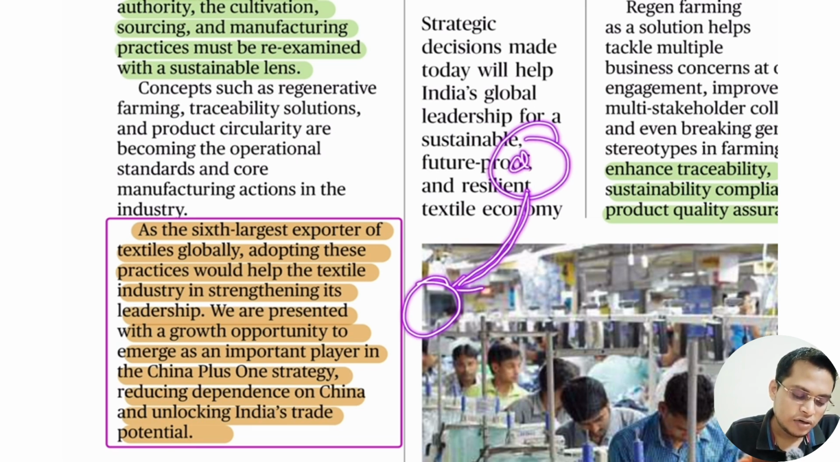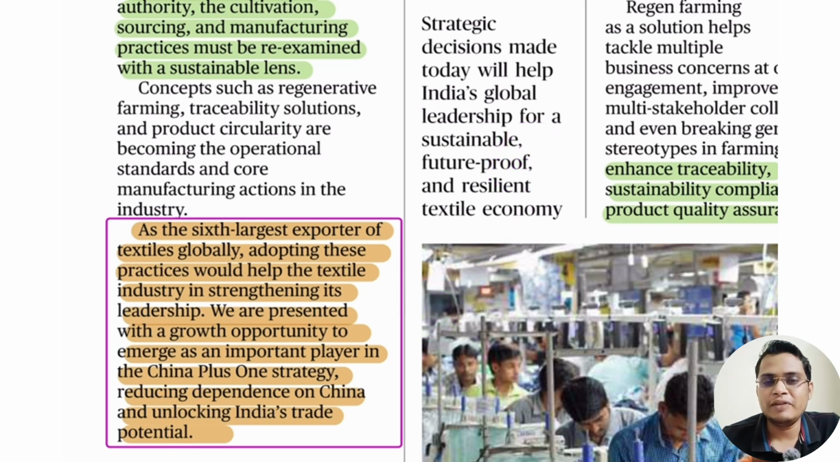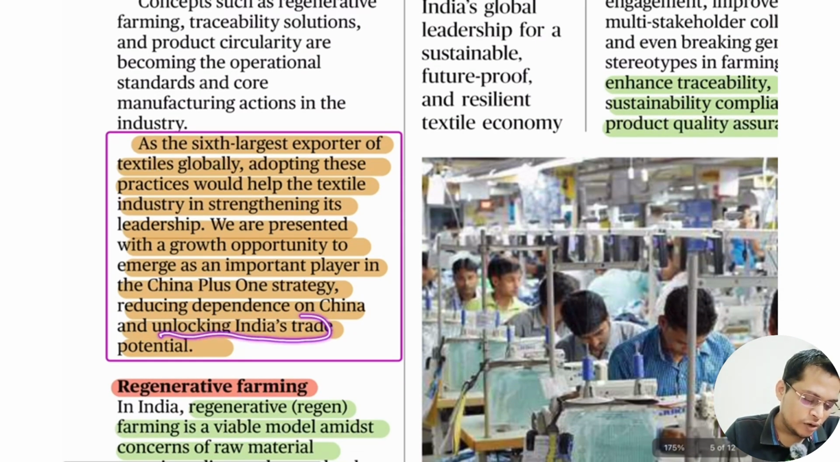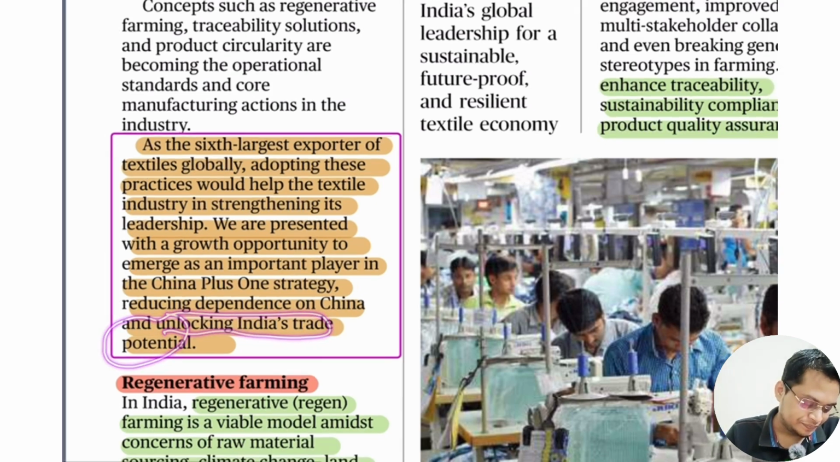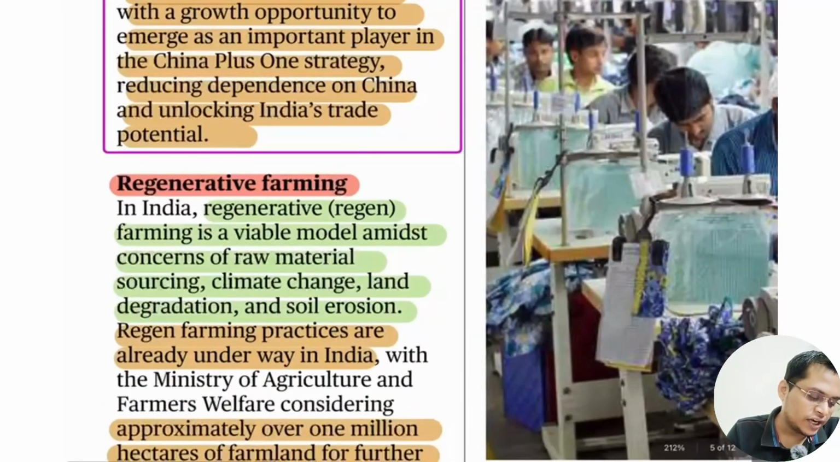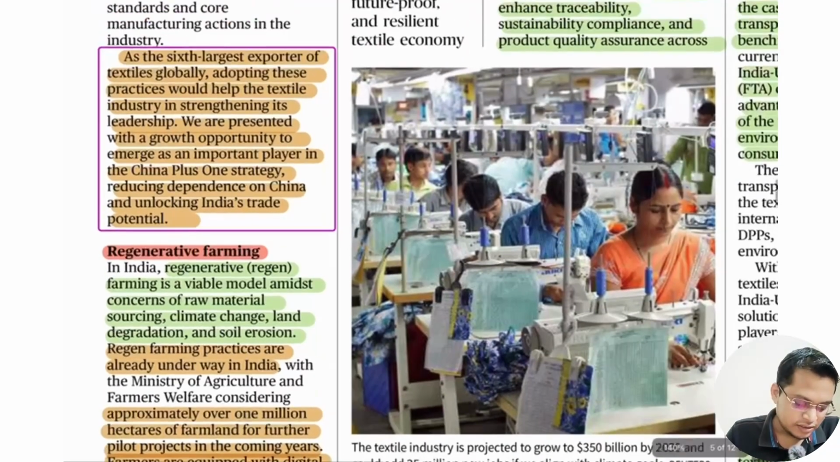So that is what is called the China plus one country. In that, they are looking at India as an alternative because of vast resources, skilled pool, and domestic demand. Because of that, India can use this as an opportunity to unlock its potential. So what we can do is use regenerative farming. Here we can use technology to regenerate the product.